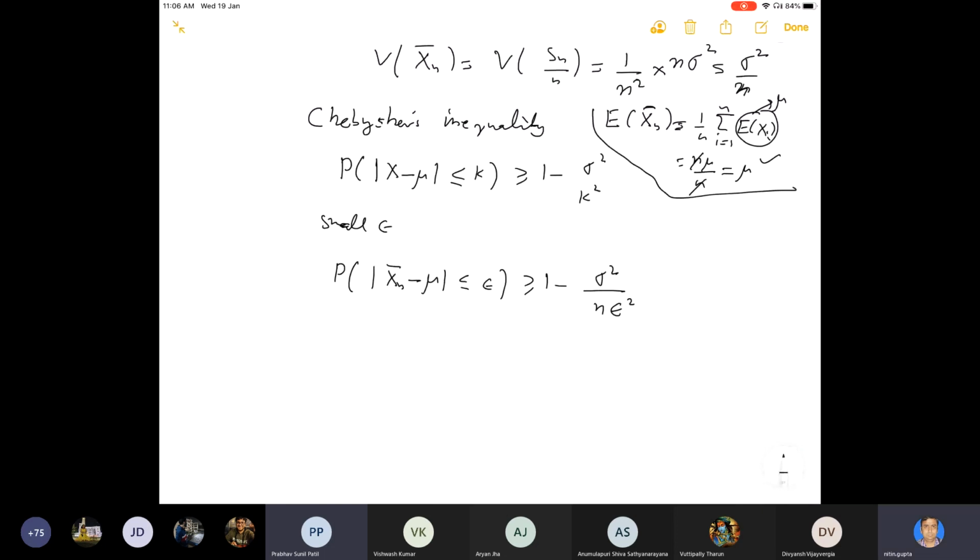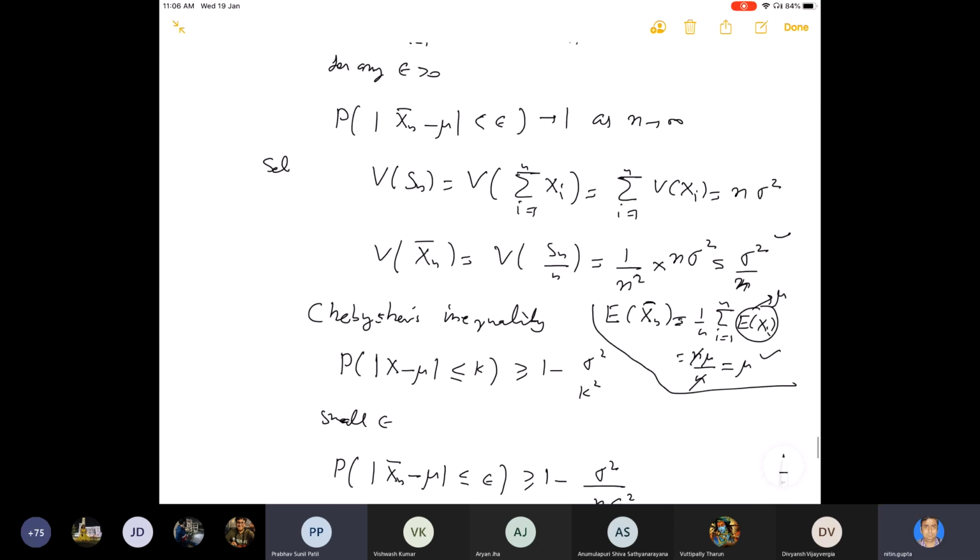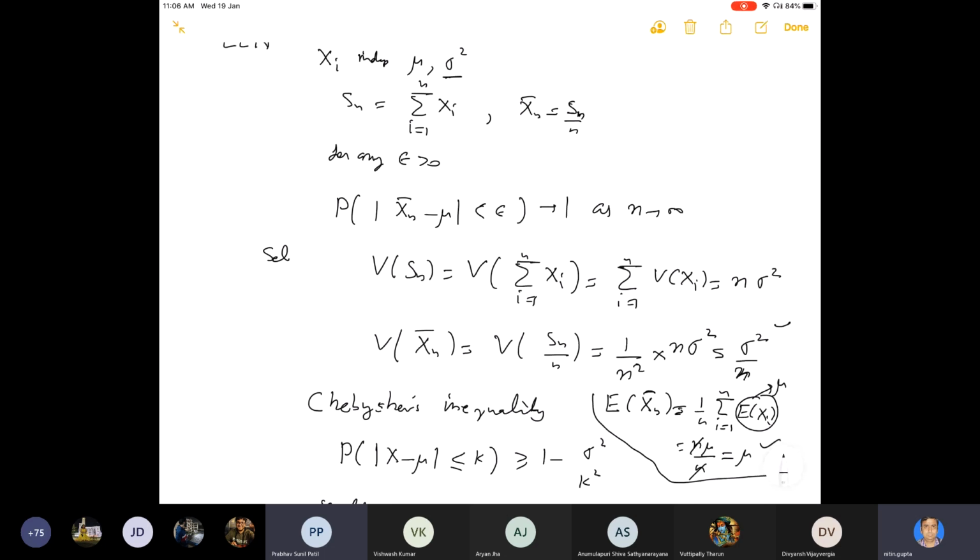So as n goes to infinity, this goes to 1, provided that the variance exists. Okay. So this is the proof of what we want to show.